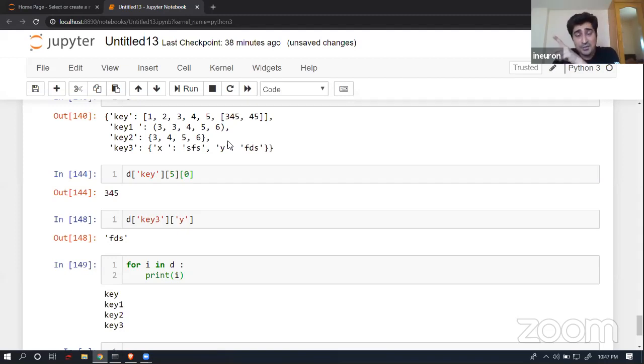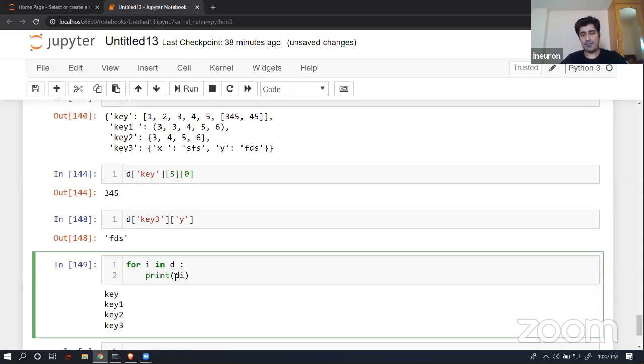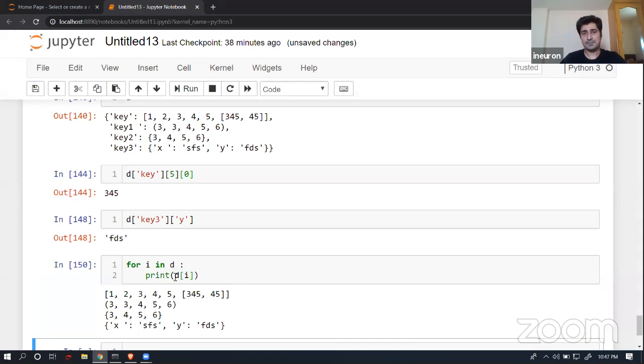Let's suppose I wanted to get all the values over here. What can I do in this place? I can simply write D of I. Now it gives me the values. Here you will find that yes, I'm able to extract all the values, and by default, if you apply a for loop, it is going to give you the list of each and every key which is available. That's the difference you will be able to observe.